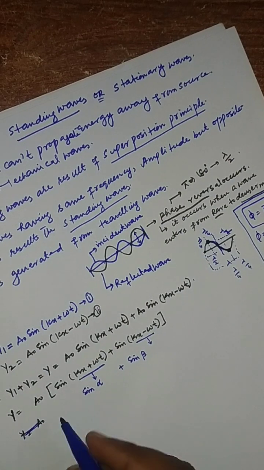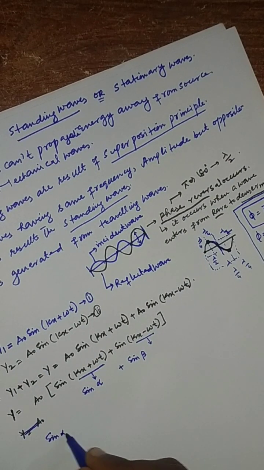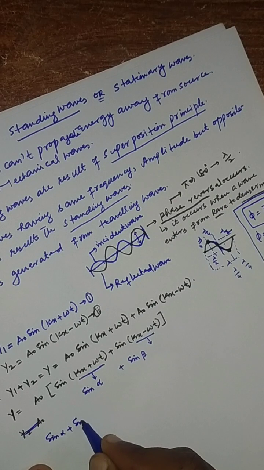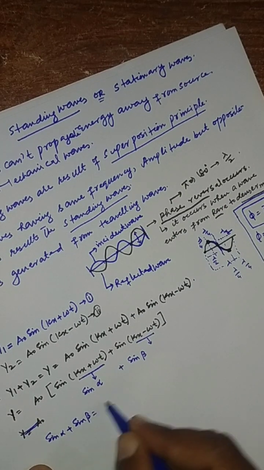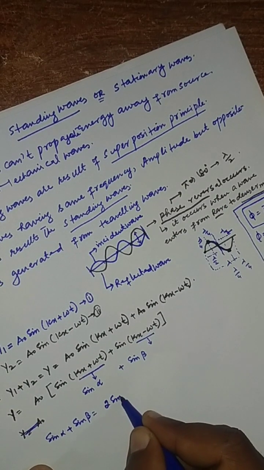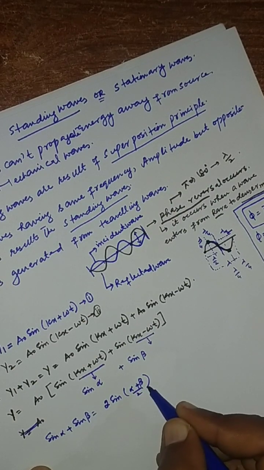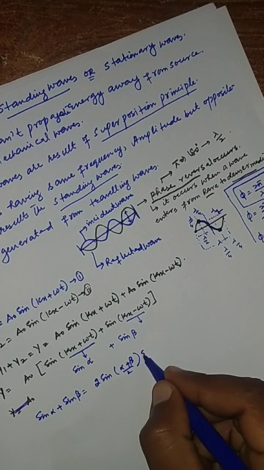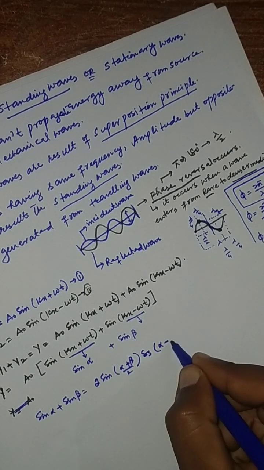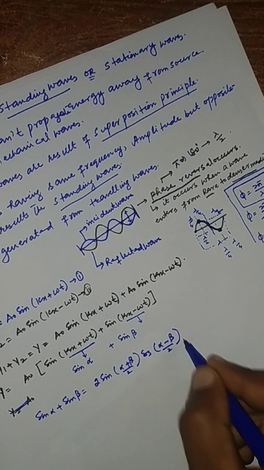According to the identity, sin alpha plus sin beta is equal to twice sin of (alpha plus beta) over 2 into cos of (alpha minus beta) over 2.